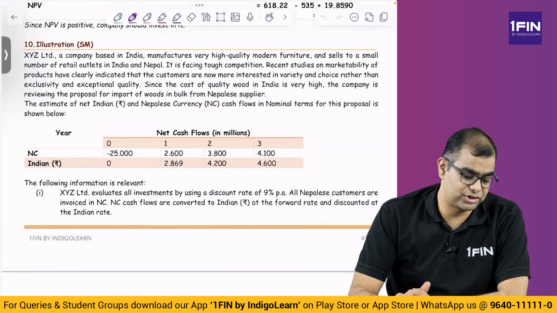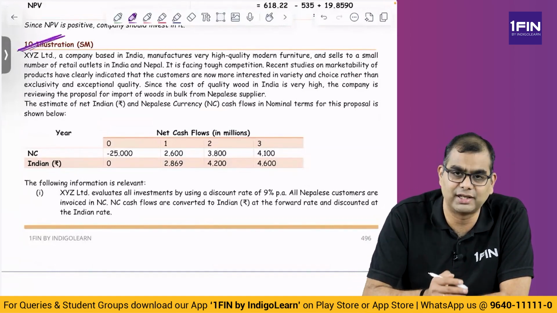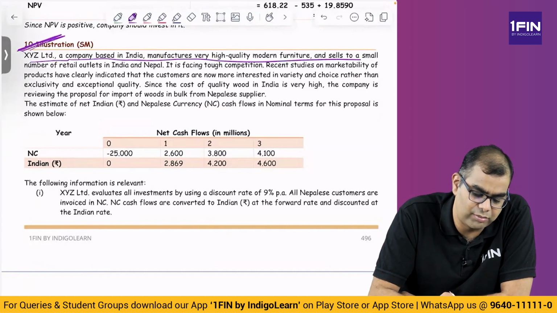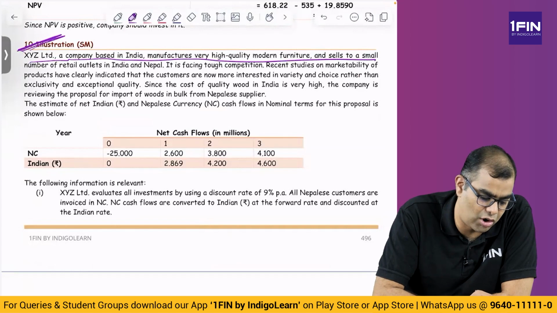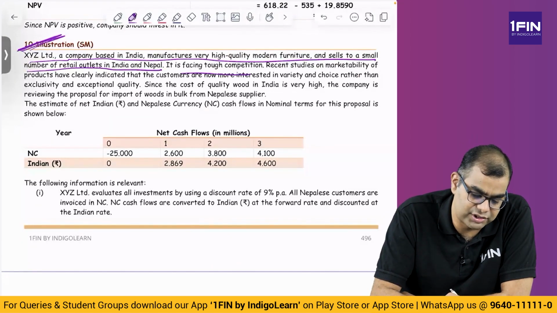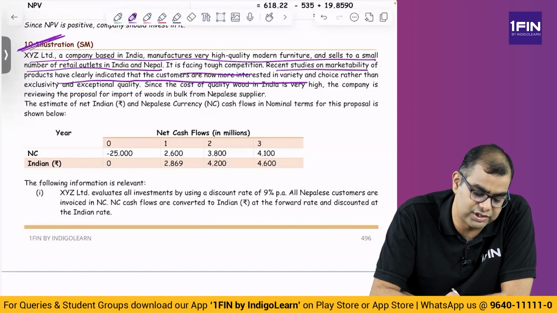Now, let us look at this question. This is a question on MIRR, which I wanted to show you. Illustration 10 in the seminar P600 plus. It's also a study material question. XYZ, a company based in India, manufactures very high quality modern furniture and sells to a small number of retail outlets in India and Nepal. It is facing tough competition. Recent studies on marketability of the products have clearly indicated that the customers are now more interested in variety and choice rather than exclusivity and exceptional quality.